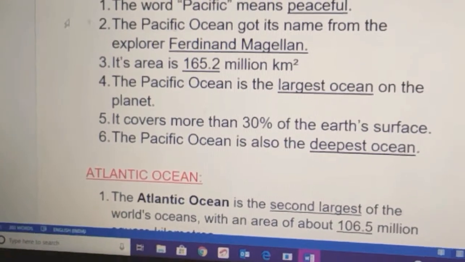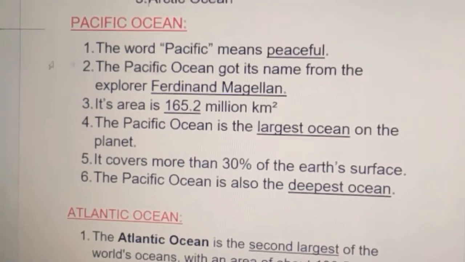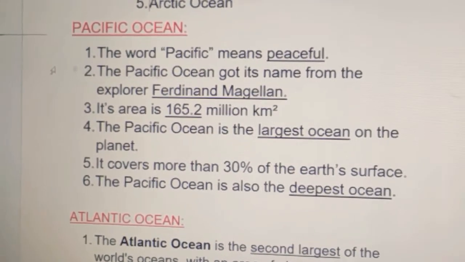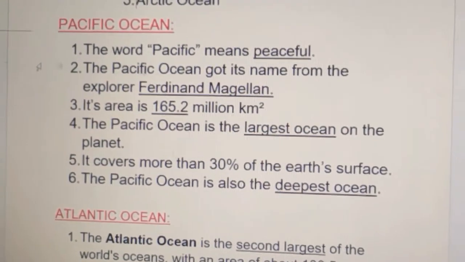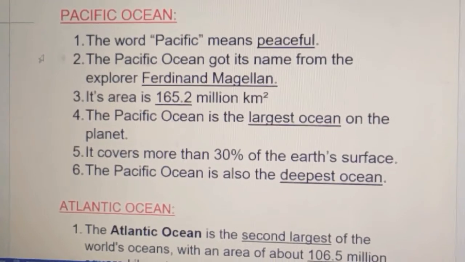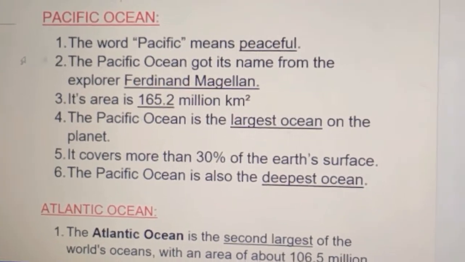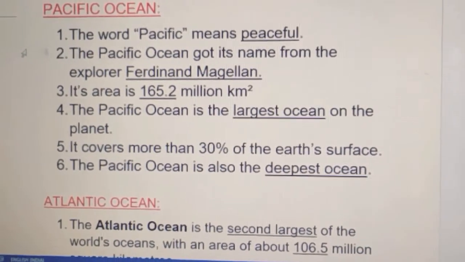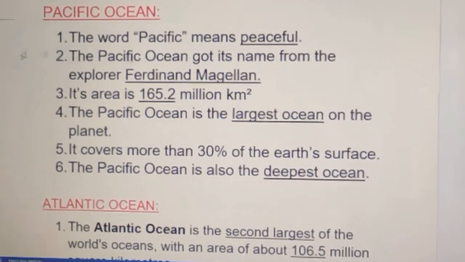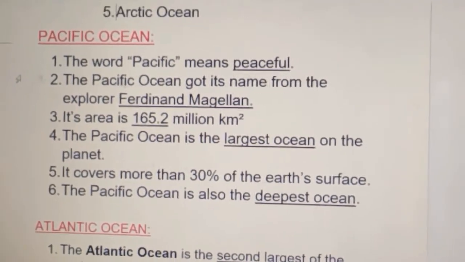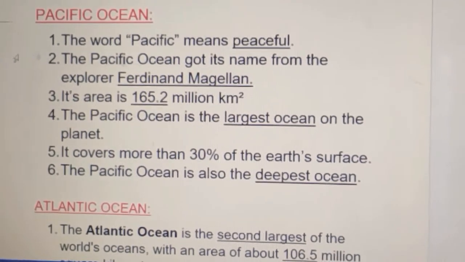Its name is found by Ferdinand Magellan, and area already I explained by writing on the blackboard. It is the largest and deepest ocean. It covers around 30% of the Earth's surface. Noted down all the points.